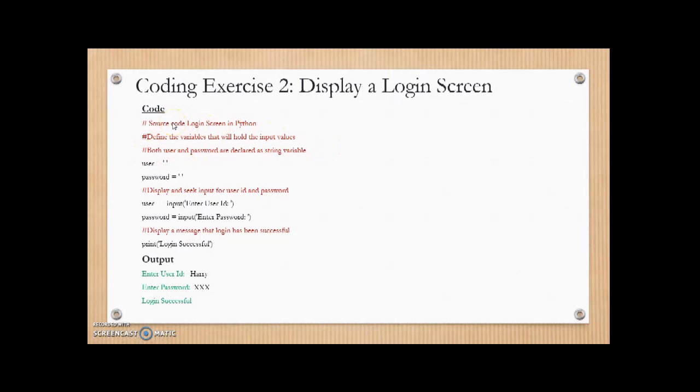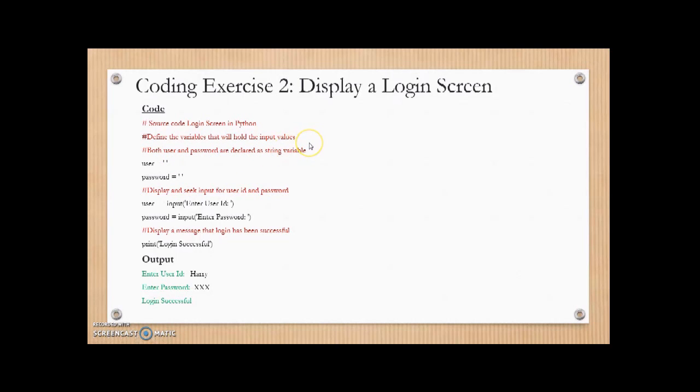The comments are there to facilitate easy readability of the source code, to maintain the source code, to comprehend the source code. So these lines which are commented are not executed when we run the code. These are only used to describe what the source code is doing. You have the first three lines where it says source code login screen in Python, define the variables that will hold the input value. Both user and password are declared as string variables.